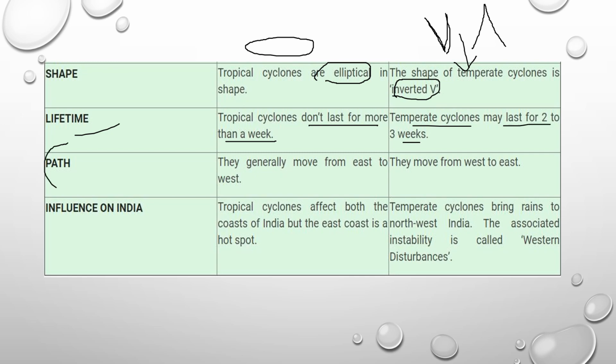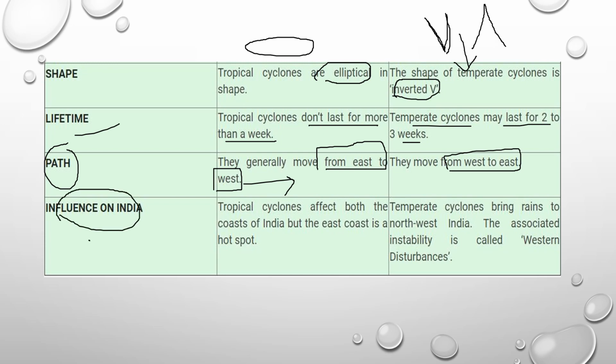Even the path matters. Tropical cyclones move from east to west, that is the opposite direction of the Earth's rotation. Earth rotates from west to east, and the opposite direction is east to west. Just for remembering purposes: tropical cyclones move from east to west, and temperate cyclones move from west to east. What is the influence on India?